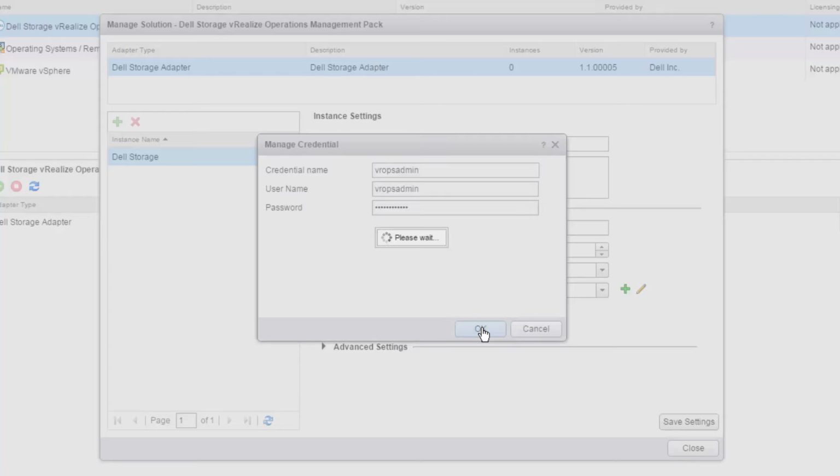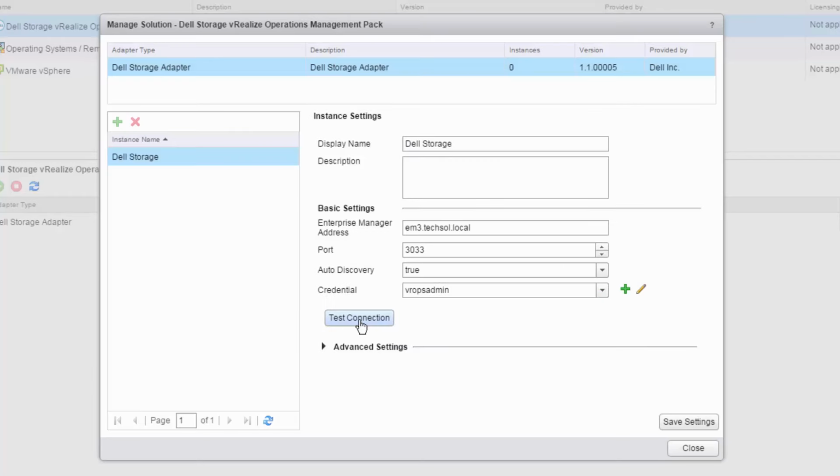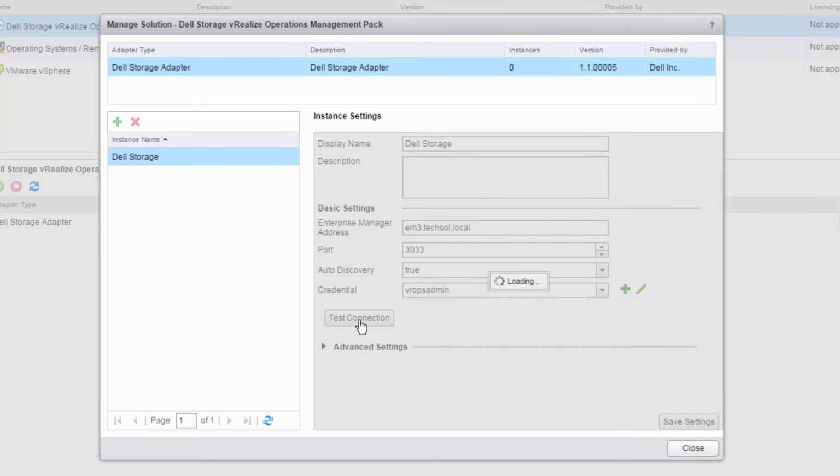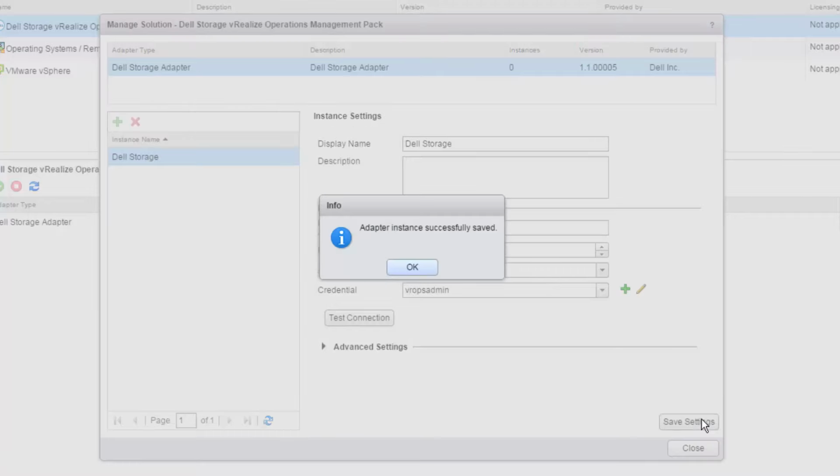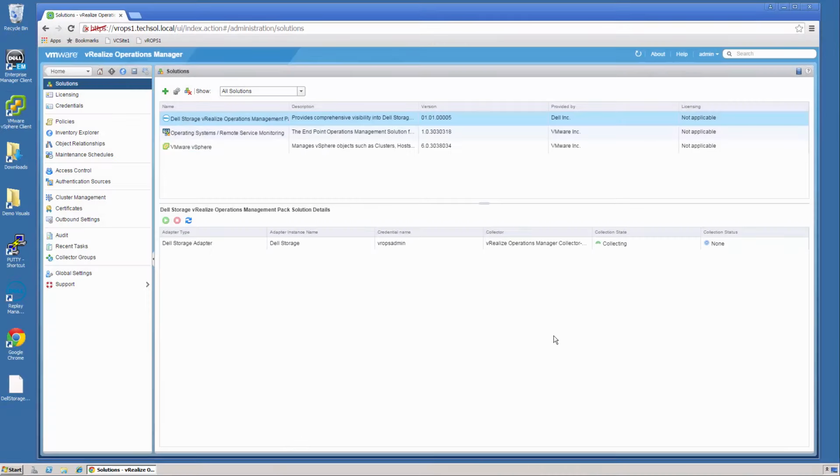Give it a credential. This is where I can say test. The test was successful, so I can save those settings and close out. That has successfully installed the Dell Storage Management Pack and configured it.